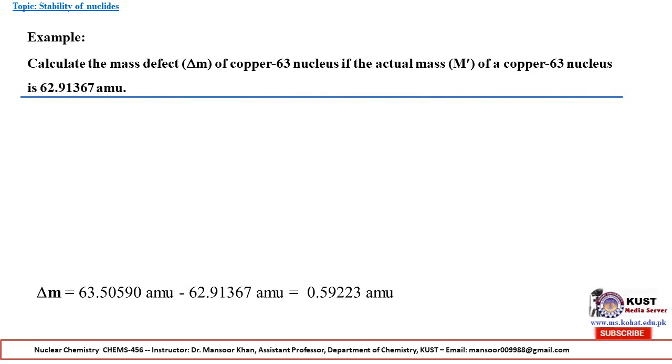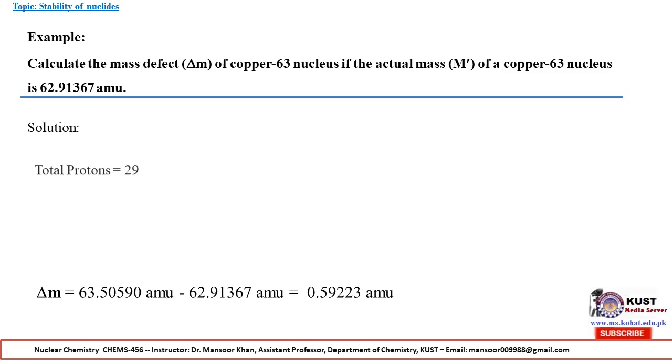We will take an example that shows how we can calculate mass defect. Calculate the mass defect delta M of a copper 63 nucleus, if the actual mass M of a copper 63 nucleus is 62.91367 atomic mass unit.